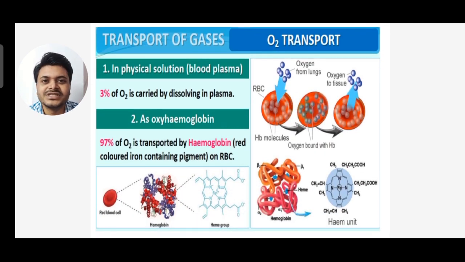Now moving to oxygen transport. In physical solution, that is blood plasma, 3% of oxygen is carried by dissolving in plasma.